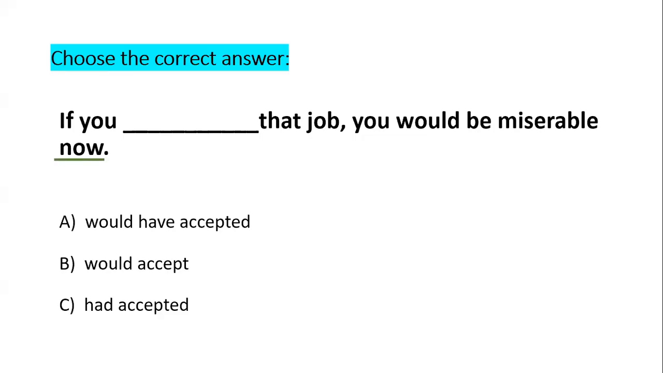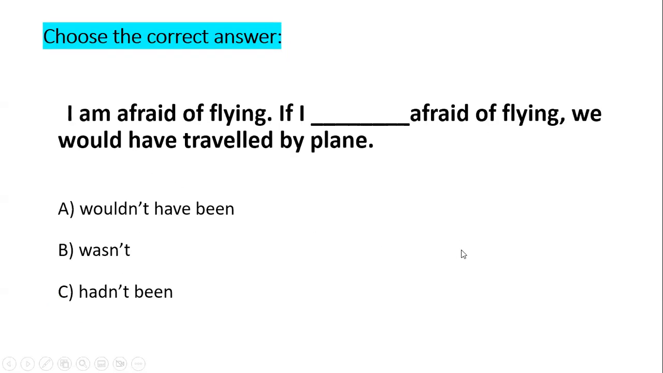So be careful that I have here the word now. I'm talking about the present in this part. Would be miserable now means you are not miserable now, which means if you had accepted that job, it means you did not accept actually. If you had accepted that job, لو كنت قبلت الوظيفة in the past, you would be suffering right now and you would be miserable now. It makes sense. Next one.